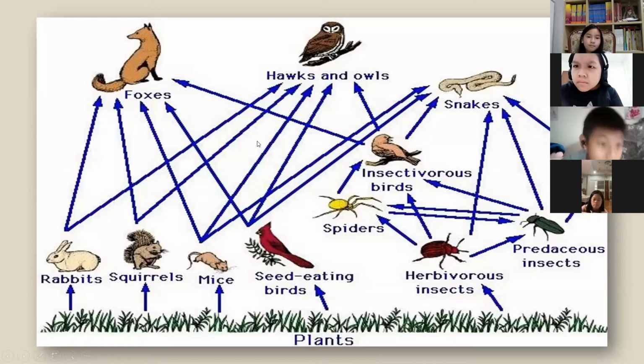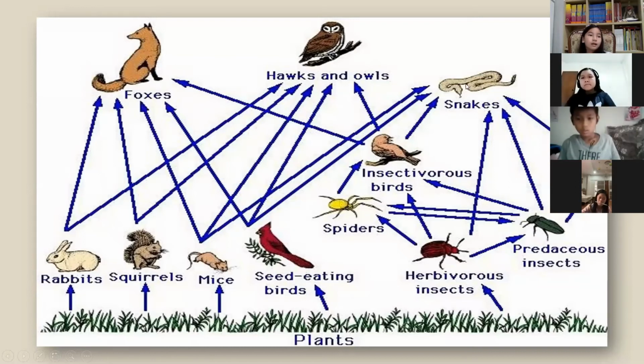The next one is a squirrel. The squirrel eats producers, plants or fruits from plants. And then it can be eaten by different animals. Same with the mice or mouse. It can be eaten by the fox, hawks, and owls or snakes. Next, we have the seed-eating birds. These birds eat seeds from the plants or producers and can be eaten by fox, hawks and owls, or snakes.